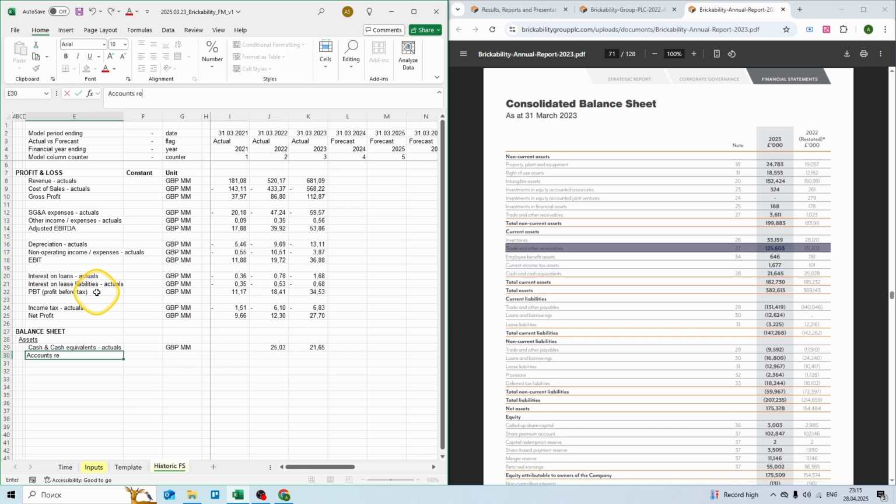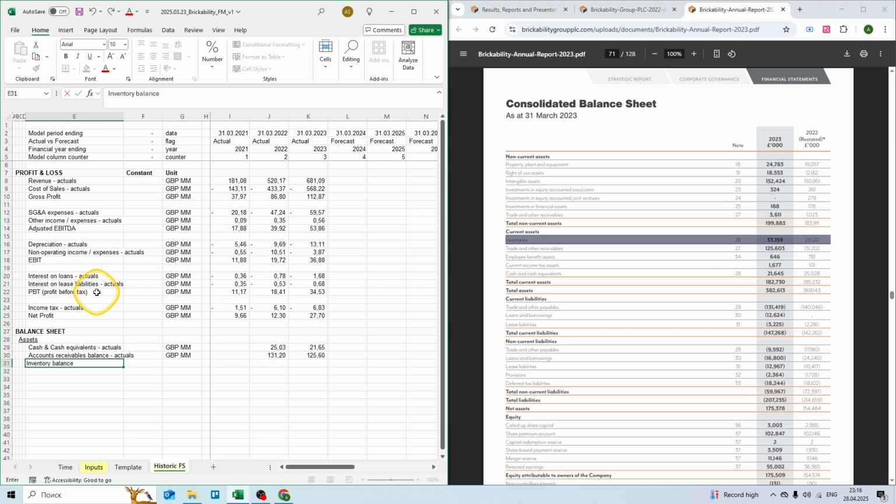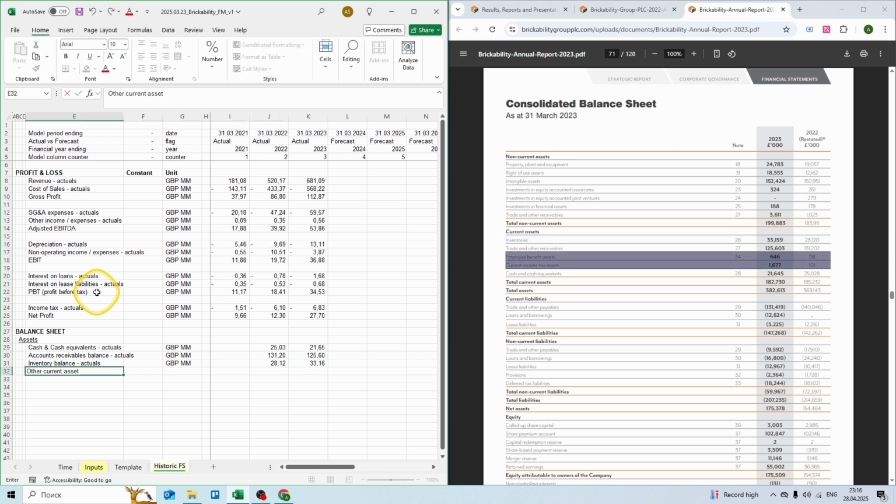Then we have accounts receivables balance. Again, unit is £1,000,000. 131 million in 2022 and 126 million in 2023. Then we have inventory balance. Again, unit £1,000,000. 28 million in 2022 and 33 million in 2023. And then we have other current assets. Again, £1,000,000. And let's add up employee benefits and current income tax.